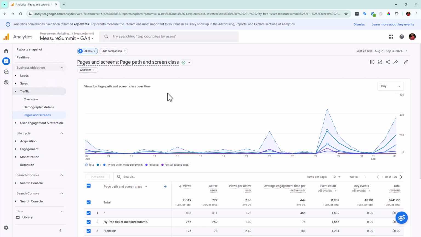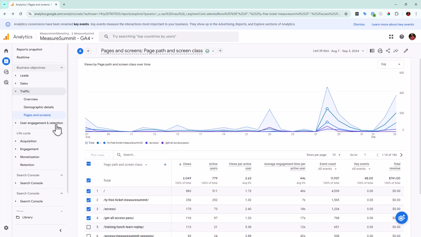Our Measurement Marketing.io account technically is an alpha account, so I can see it in there, but I'm not allowed to show that to you for training, because that's the alpha, you have that agreement type thing. But our sister company, Data Driven You, they don't have it. Our teaching account doesn't have it, and a lot of our clients don't have it. So thankfully, Measure Summit does, and I can show this to you today, or else we'd be kind of out of luck.